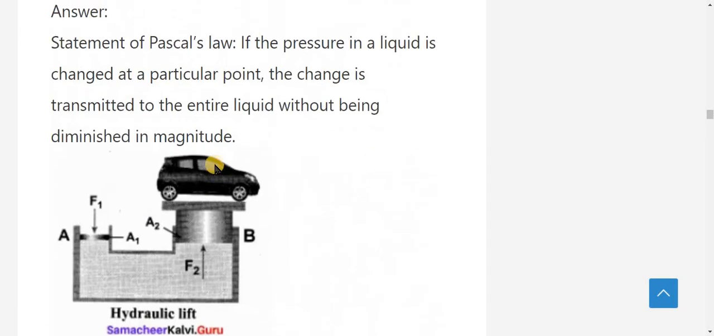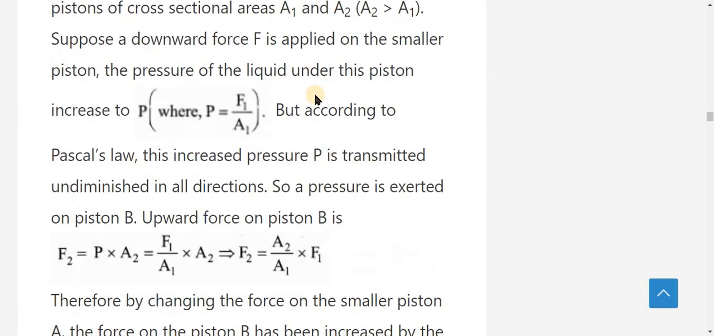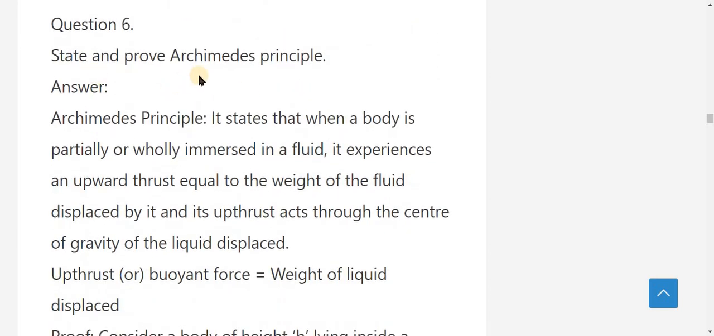This is also a very, very important question: state and prove Pascal's law in fluids. This is a 3-mark question, children. Then the next question is: state and prove Archimedes' principle.